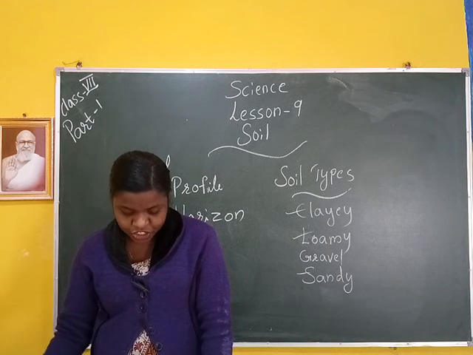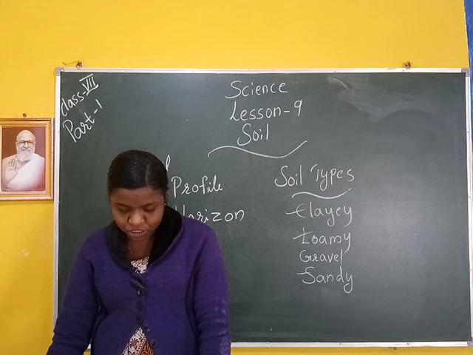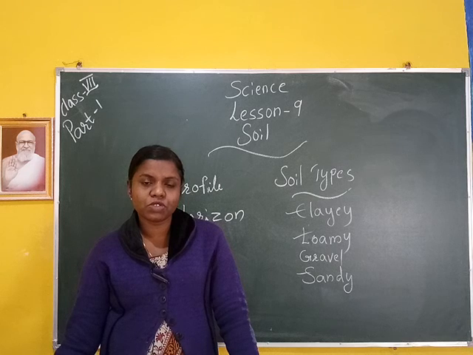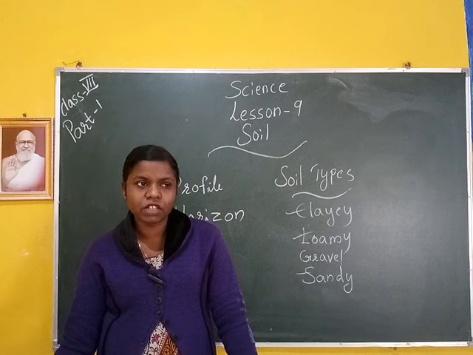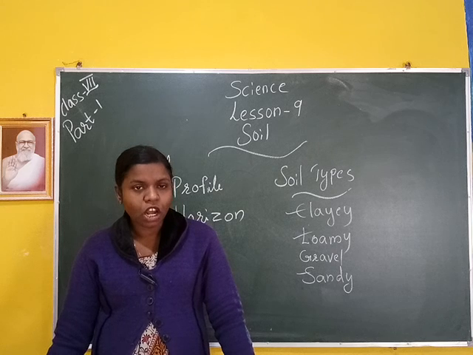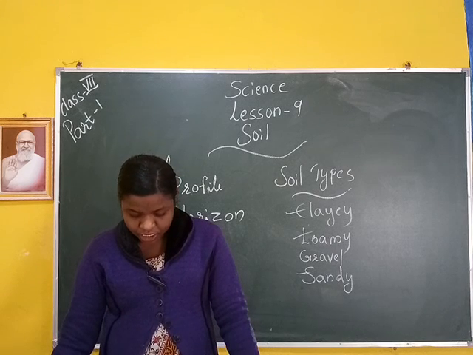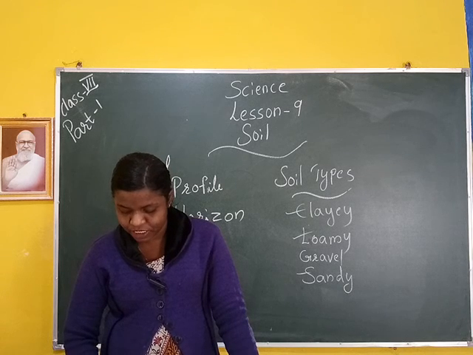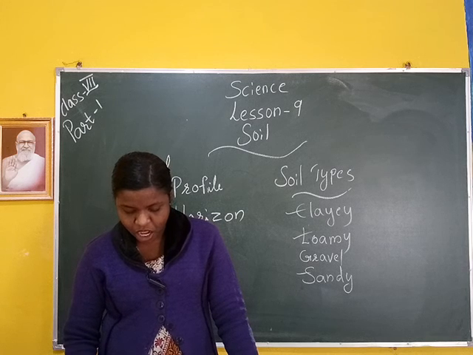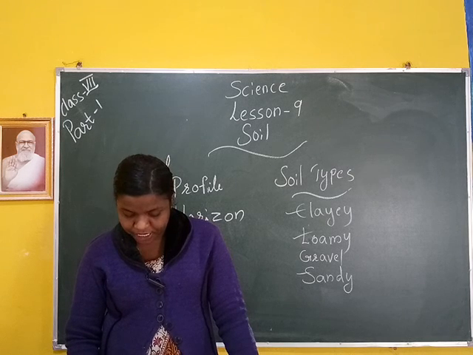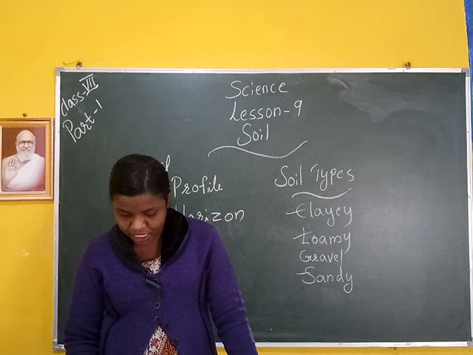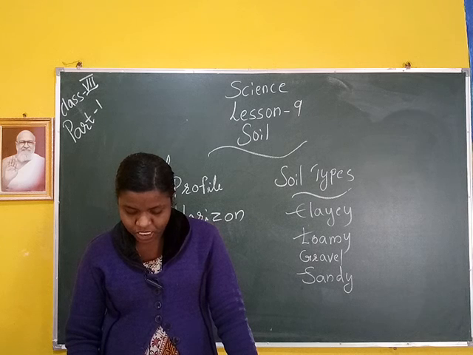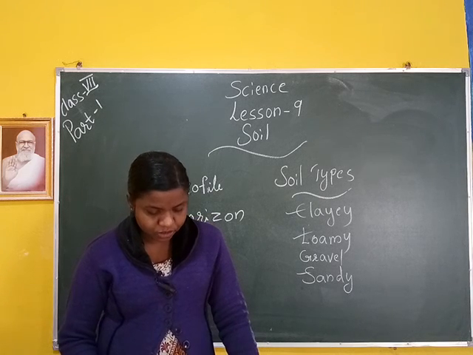Clay soil is very sticky and can be used to make pots, bricks, toys, statues, etc. That means clay soil is used to make statues, pots and toys. Then next is loamy soil. It is a mixture of sand, clay and silt with small amounts of humus in it. Therefore it is very fertile and the best topsoil for growing plants. It has water holding capacity and excess water can also be drained out through it easily. It is a smooth, partially gritty and sticky soil.